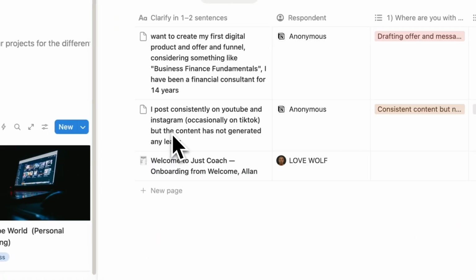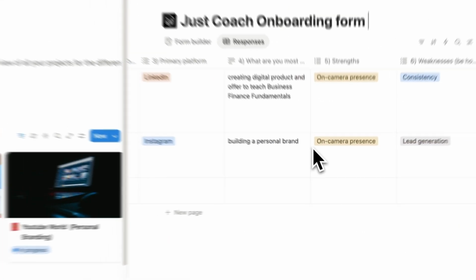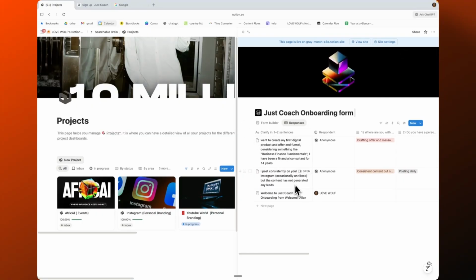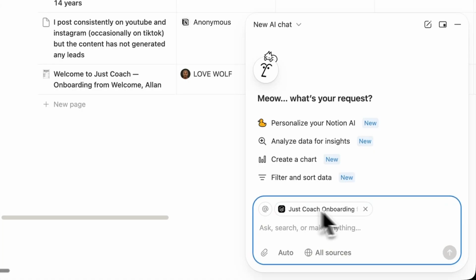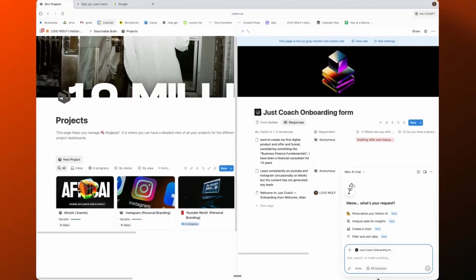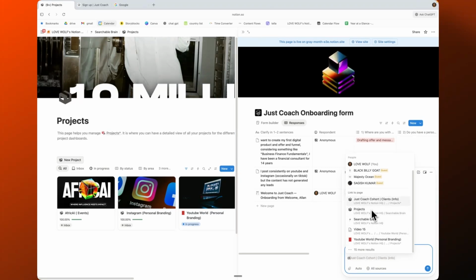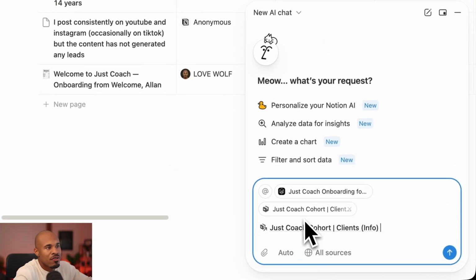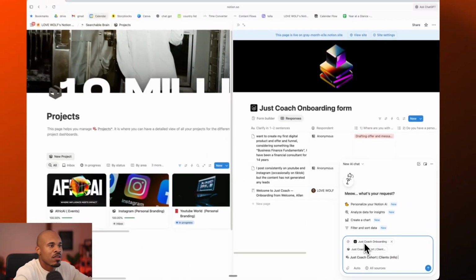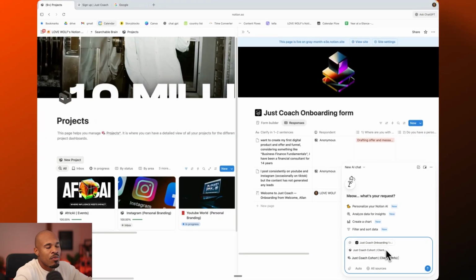And number two is I had them fill out this soft onboarding form, right? So they talked about how much they believe in themselves and what they really need help with. So AI can analyze this also. I can come here, click Notion AI and it knows this page already. And if I hit the thing, I can also look up other projects. So I can hit cohort. Now it knows everything that's inside of my cohort. It knows everything about the onboarding form.